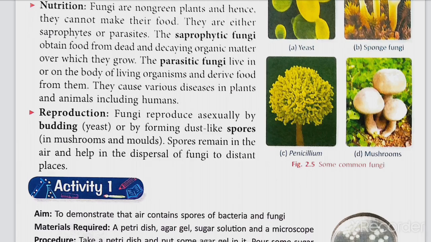Now, they also reproduce by forming dust-like spores, like in mushrooms and molds. Spores remain in the air and help in the dispersal of fungi to distant places. This is how fungi reproduce: either by the process of budding, or by forming dust-like spores, such as in mushrooms and molds.